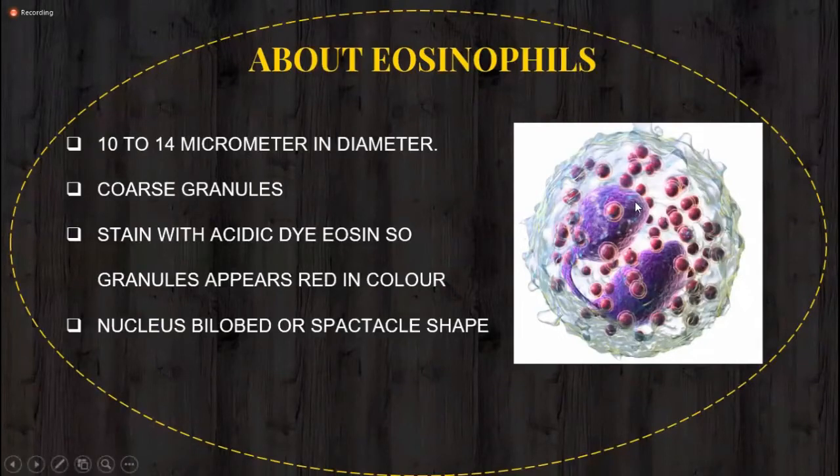So this is the identification point of eosinophil, that granules appear red in color because they attract the acidic dye, that is eosin, as the name indicates. Eosin is the dye, and phil means lover. That means these cells are eosin lovers, and eosin gives red color to the granules. So these are the identification points of eosinophil.